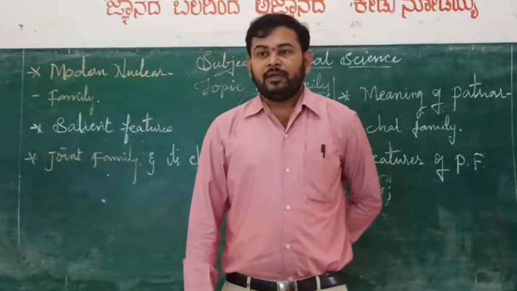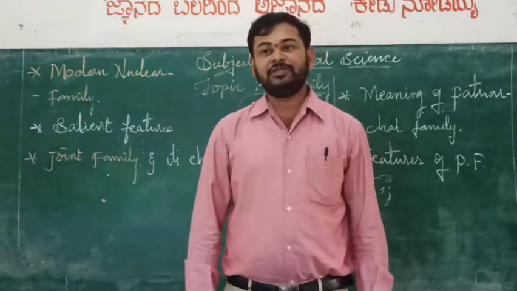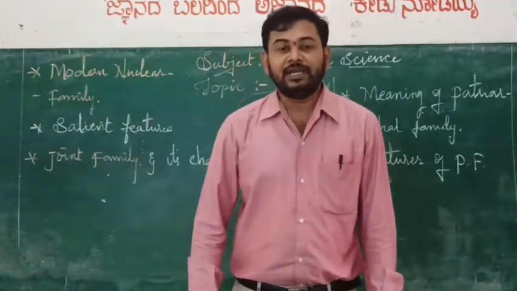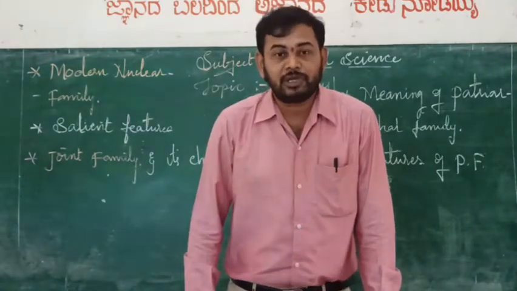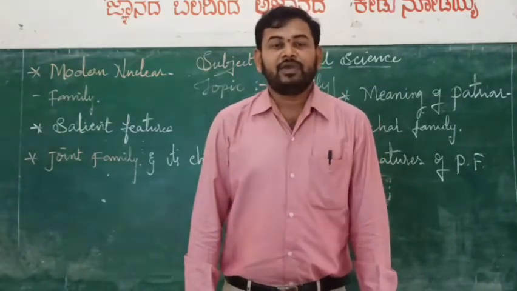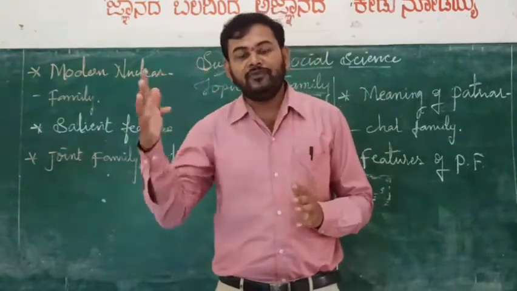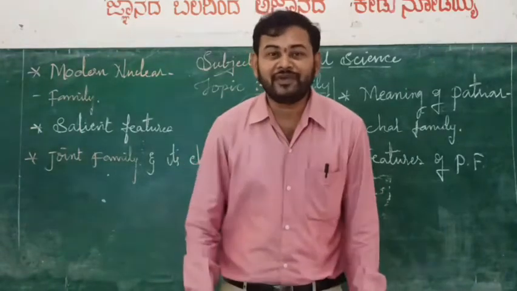And then, what are the salient features of a modern nuclear family? Let us see. The first one is small in size. My dear student, as we discussed in the definition of a modern nuclear family, see what the definition says. Yes, the family consists of a husband, wife and their unmarried children. See what would be the number of the family?